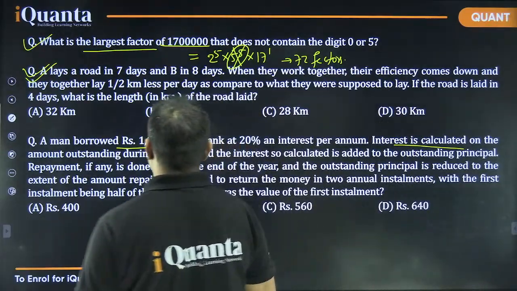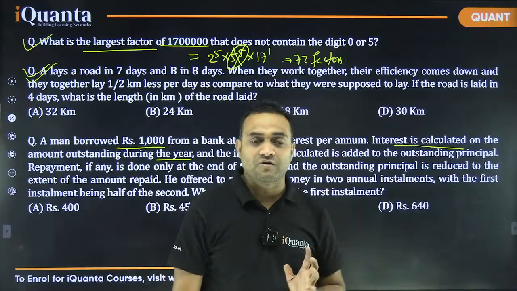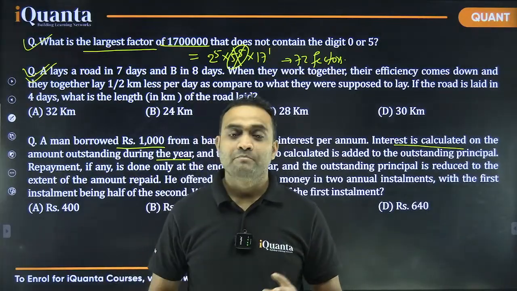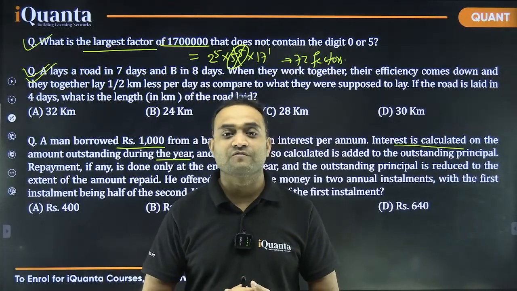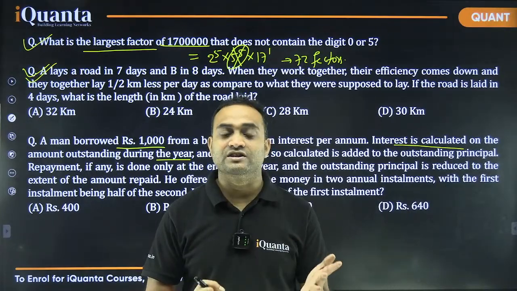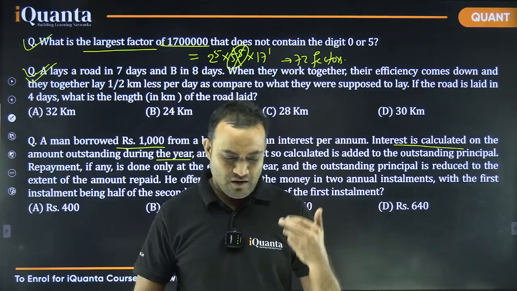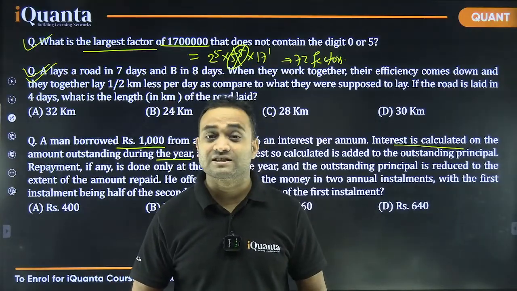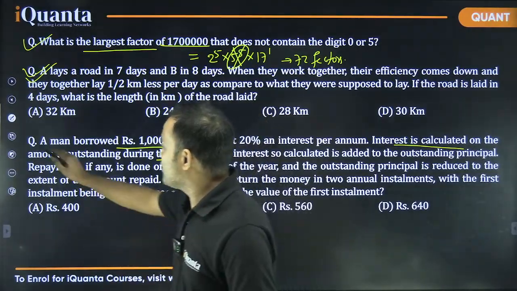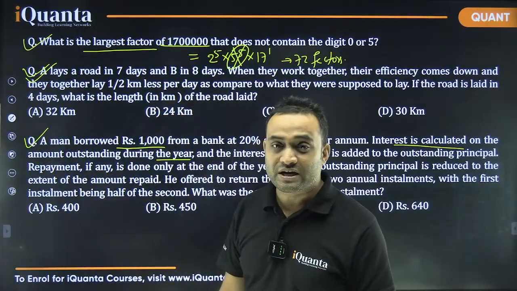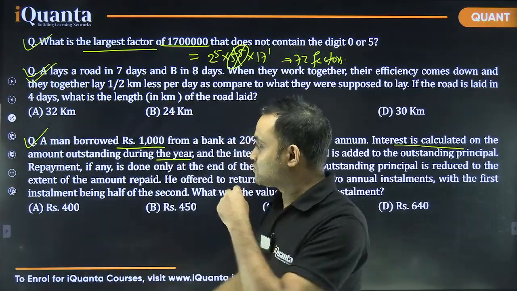Repayment, if any, is done. So the language of this question is twisted, but overall this is a question of compound interest installments, right? And there are only 2 installments. So if you have done questions like this before, this is also one of the questions that you should attempt and move to the next question.